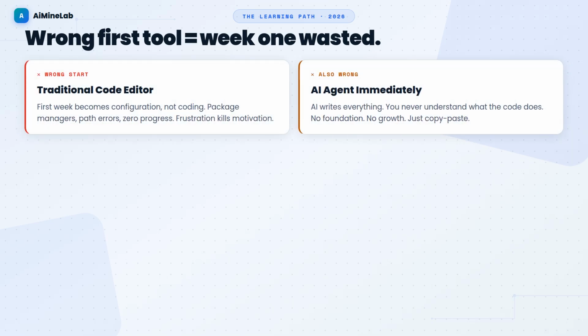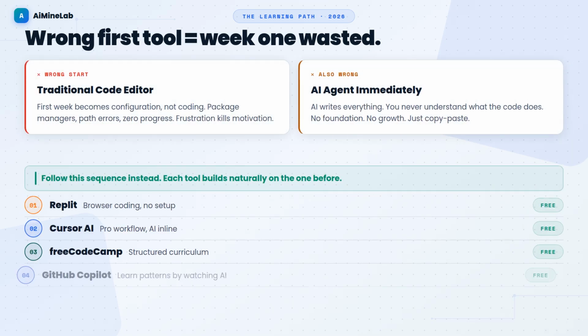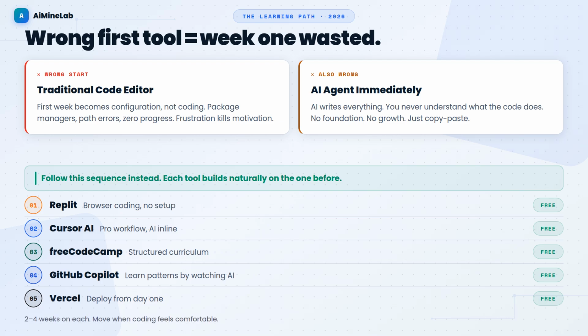Learning to code in 2026 is genuinely different from 5 years ago. AI tools explain error messages in plain language. Browser-based editors let you start writing code in 30 seconds without installing anything. Structured courses now teach the same material that used to cost $10,000 at a bootcamp.